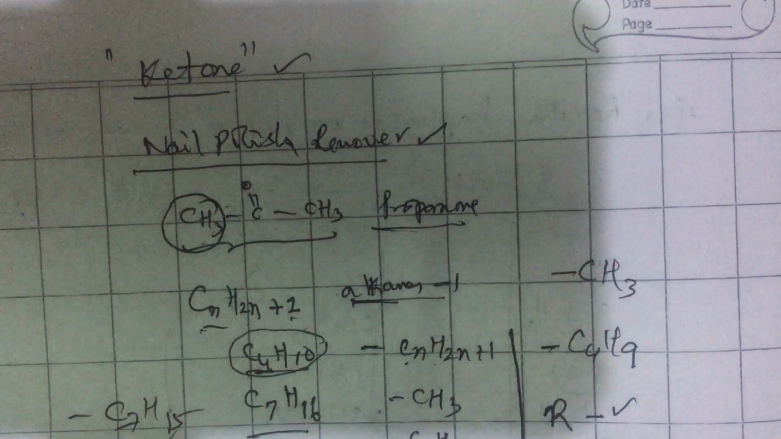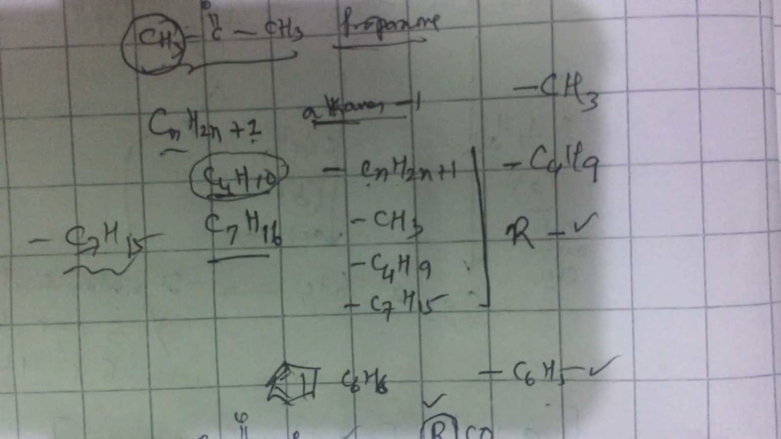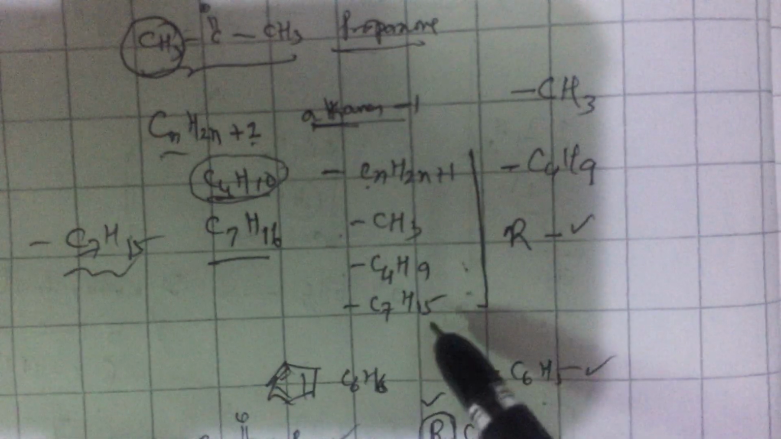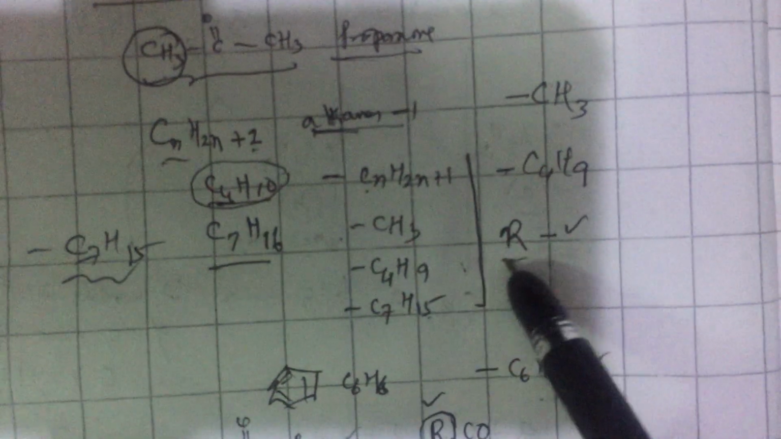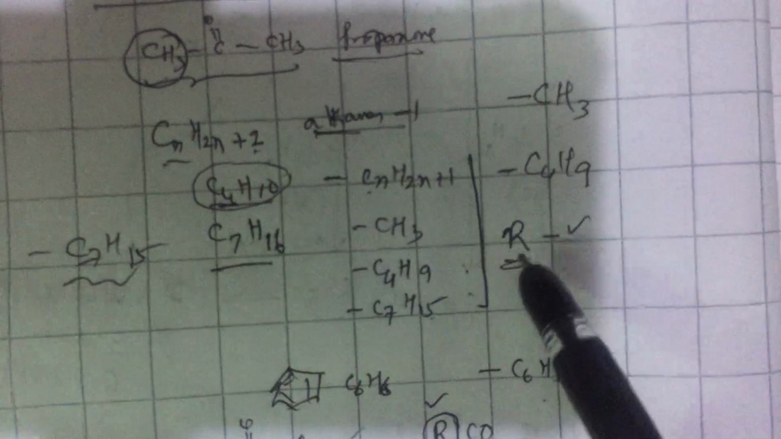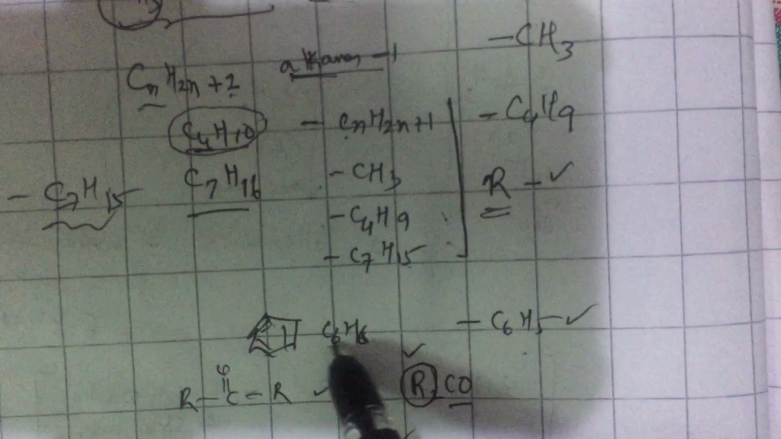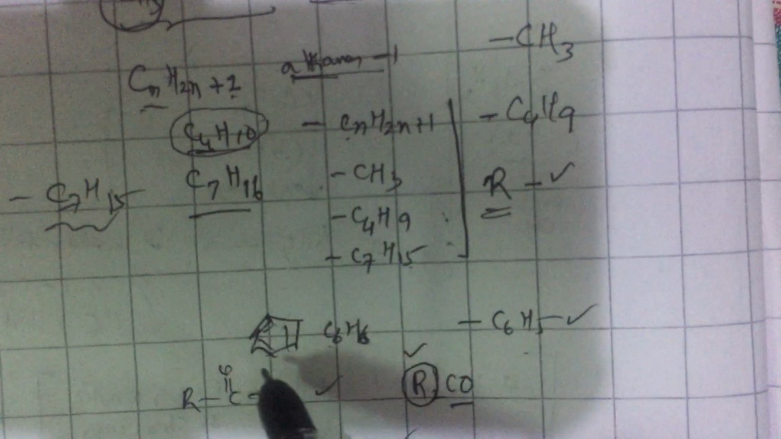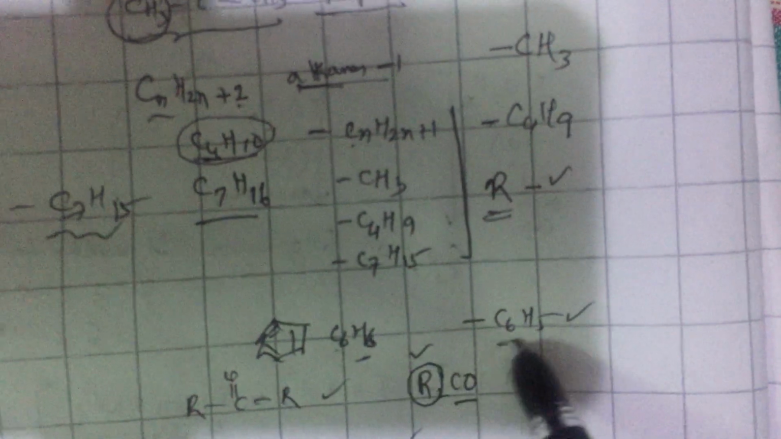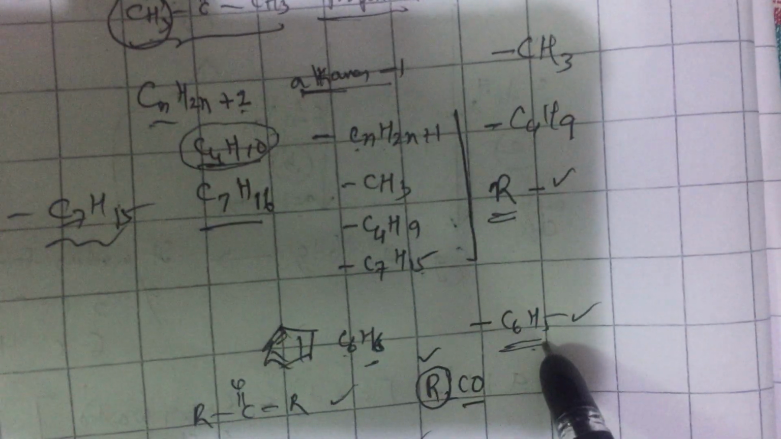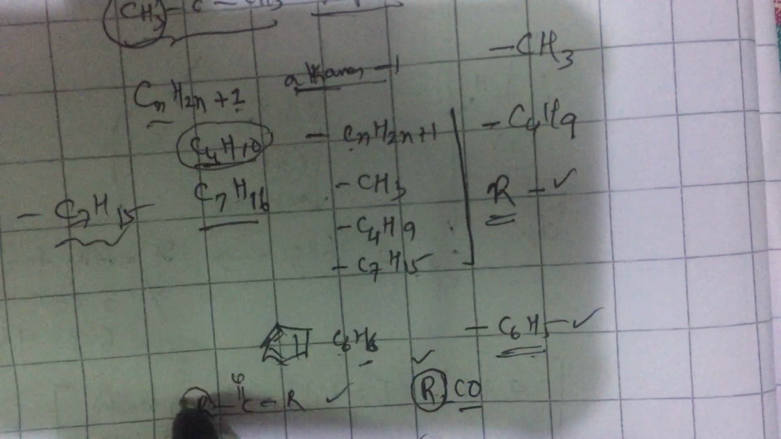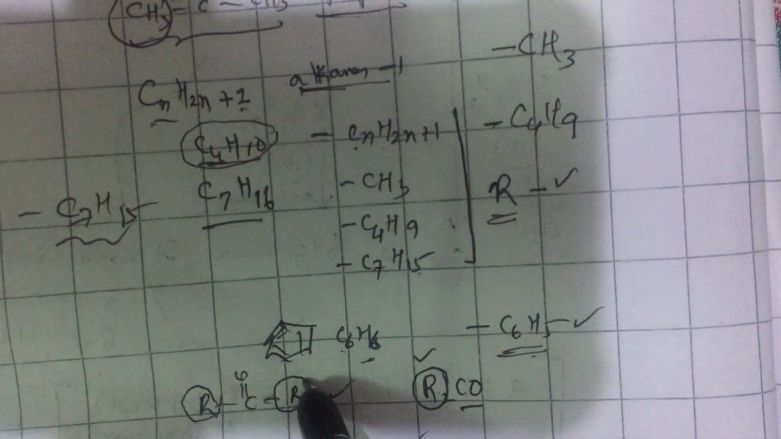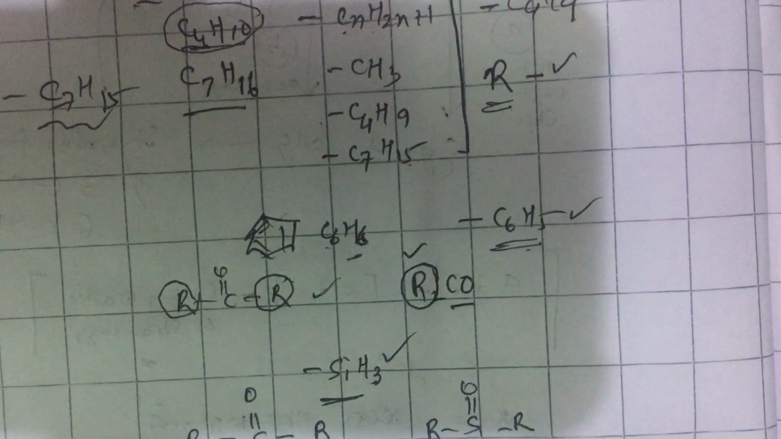This is an alkyl chain. The methyl, the butyl, the heptyl, the alkyl, anything. Similarly, there is an organic compound called benzene, C6H6, which is represented like this. From this, if I remove a hydrogen, it is called phenyl. If these alkyl or phenyl groups are linked to C double bond O on both sides, that is called ketone.